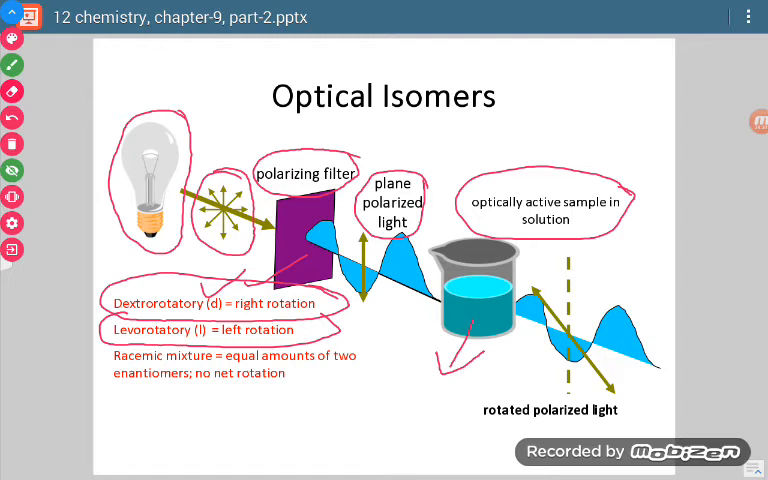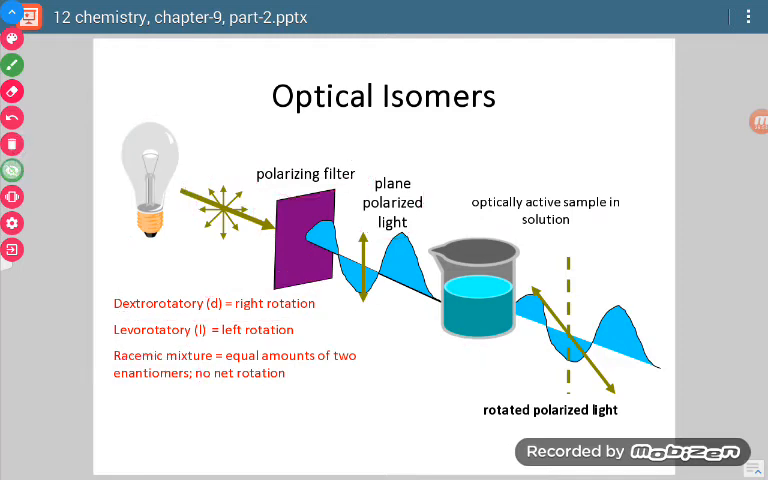Now if we take equal amounts of both the forms, D form and L form, then that is called racemic mixture, and that will not rotate the plane polarized light in any direction. Okay. Now one more term we are going to use. This D form and L form, they are also known as enantiomers. What do we say? We say they are enantiomers. Okay.